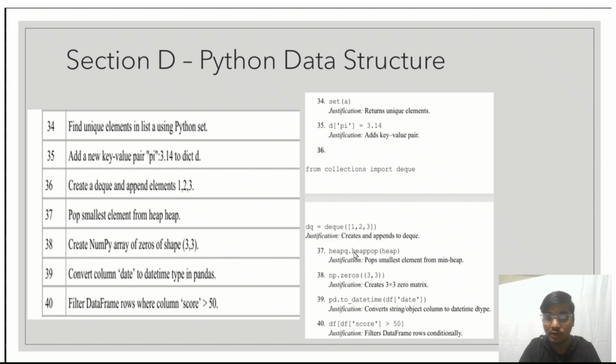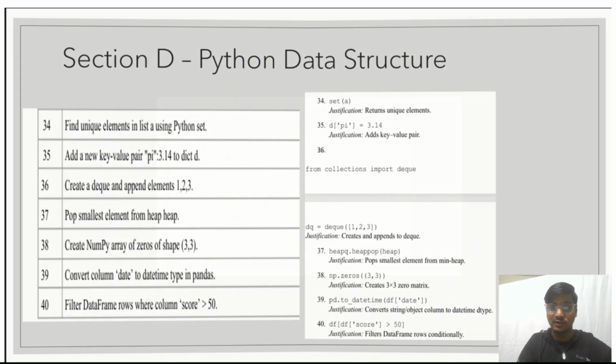First, we will import pandas as pd, then pd.to_datetime, and df['date'] will do our job. Question number 40. Filter the data frame rows where column score is greater than 50. It can be done by df[df['score'] > 50]. It will filter the data frame rows conditionally.